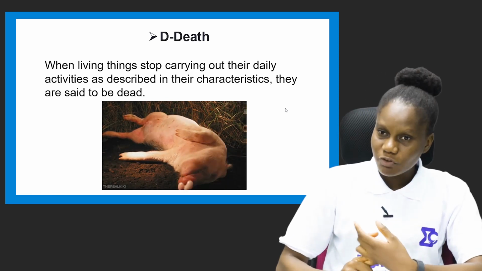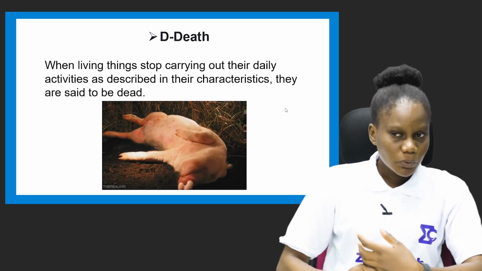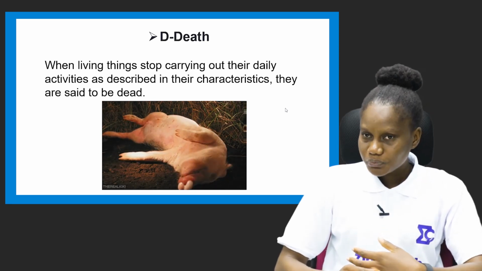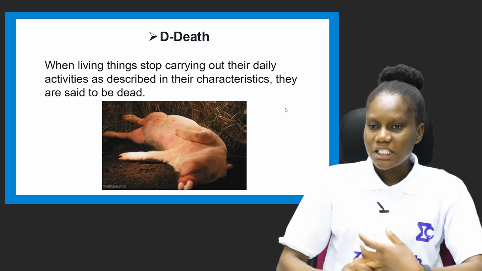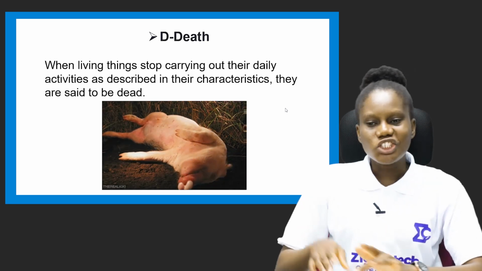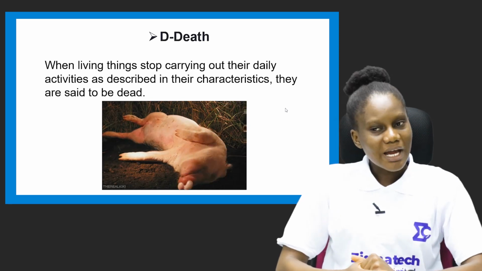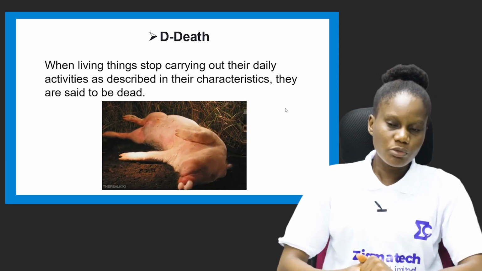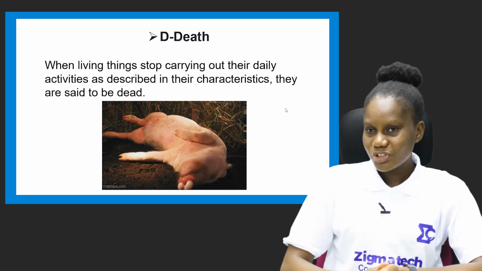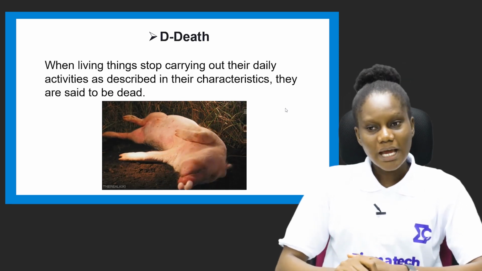M is movement. R is respiration. N is nutrition. Mr. Niger, I is irritability. G is growth. E is excretion. And the second R we have is reproduction. Then we'll move to CAD. C is competition. A is adaptability.